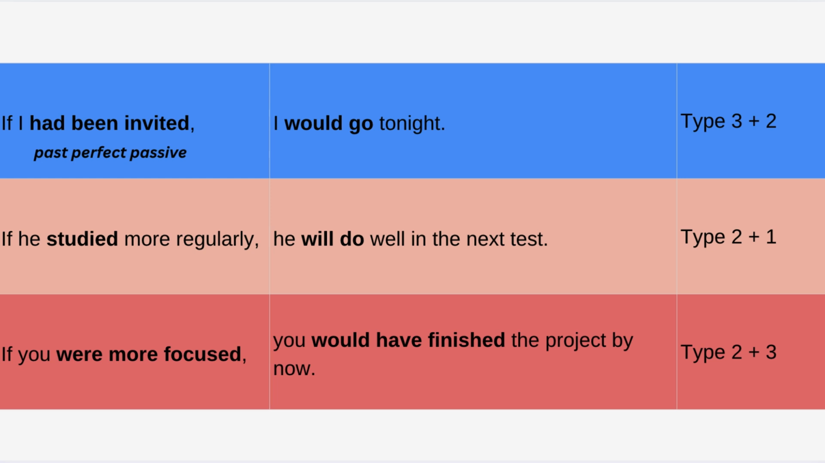And look at this combination, type 2 and type 3. "If you were more focused, you would have finished the project by now." Yes, so we're talking about the current situation. The person is not focused or is not really organized well in general. And that's why the person couldn't finish the project by deadline. So "you would have finished the project by now" is part of the third conditional. Yes, so the person didn't do it.